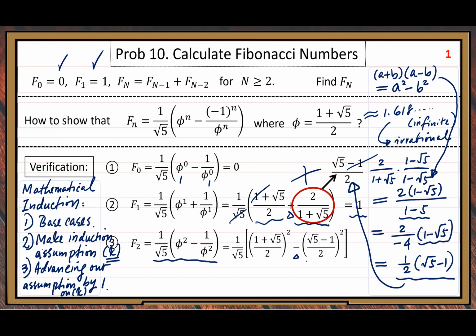And the second term, because we did the rationalization before, let us just use that number, replace 1 over phi squared directly. So this time we need to do expansion.